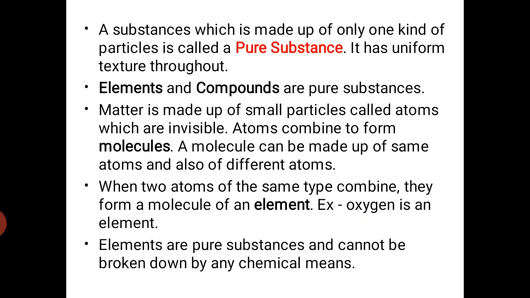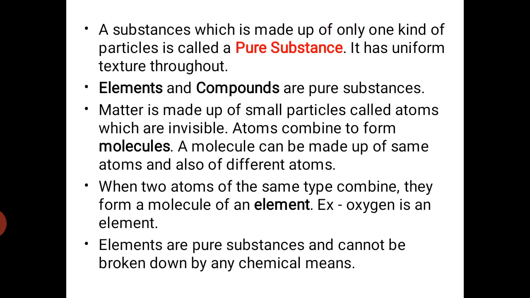Okay, a substance which is made up of only one kind of particles is called a pure substance. Those substances are called pure substances. It has a uniform texture throughout, so every part of the substance is uniform.